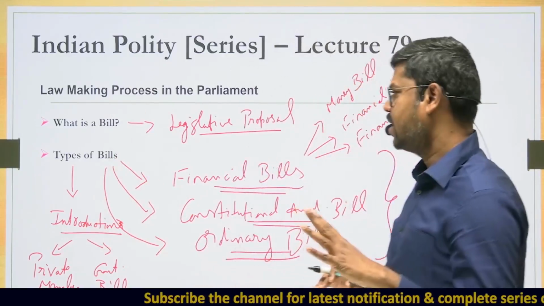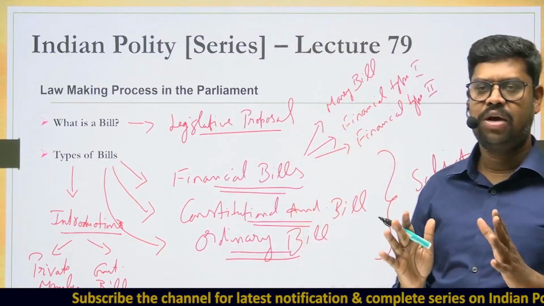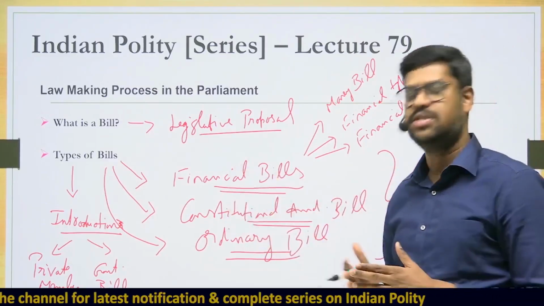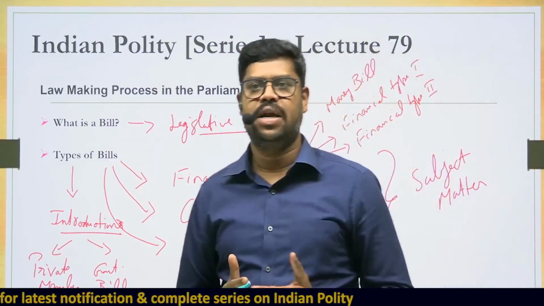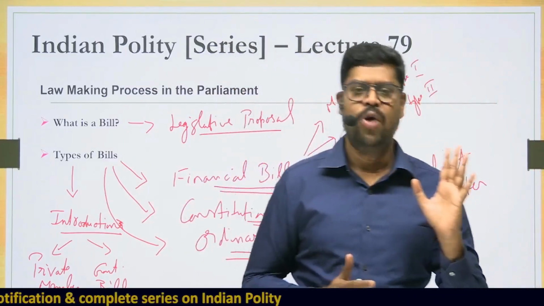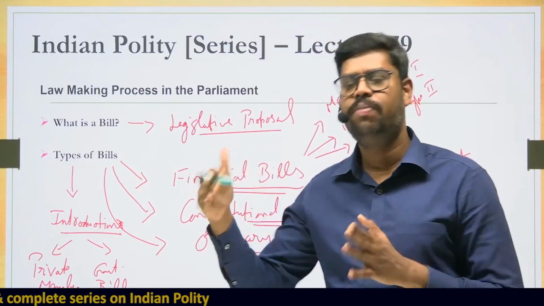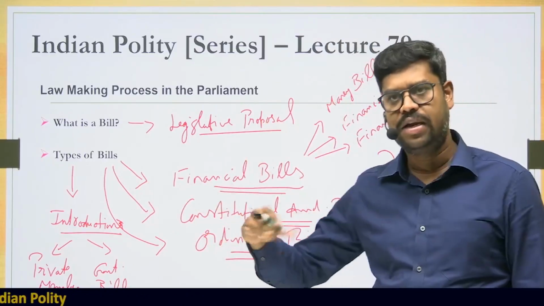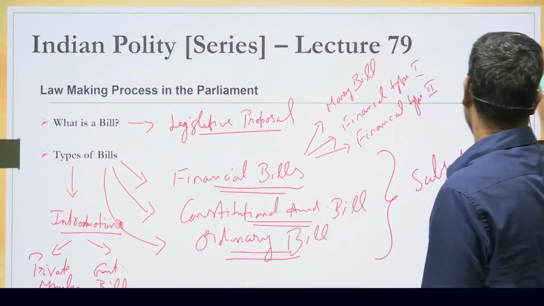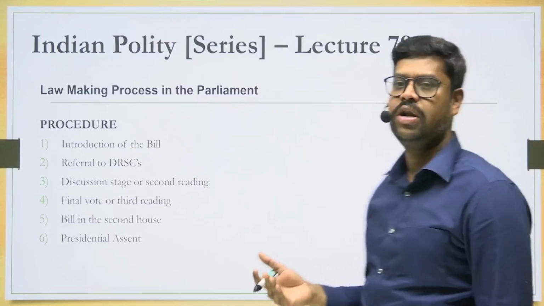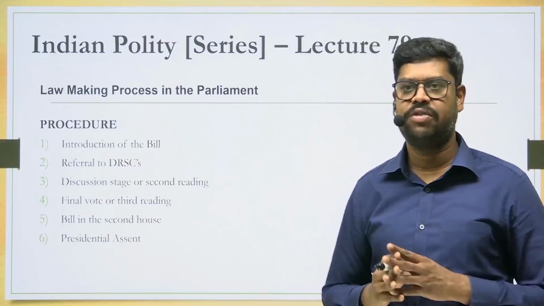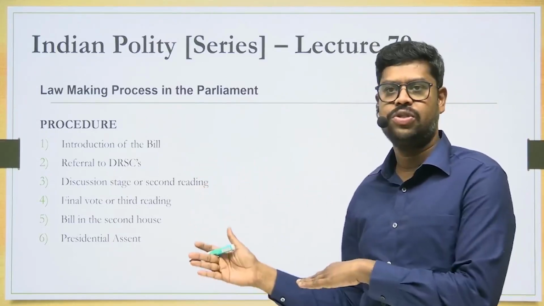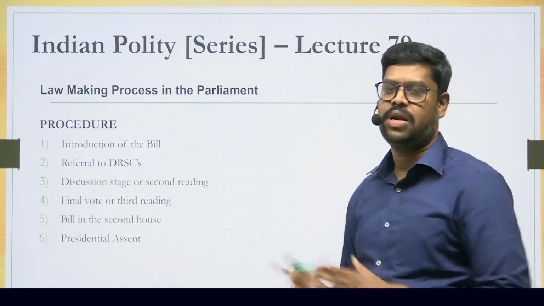Try to understand that this is the basic understanding you should have before we understand how a bill goes through different stages in the houses and then becomes an act. Now what you are going to understand is the procedure as to how a bill becomes an act. I'll discuss the subject matter of all these bills at a later stage. But first we'll understand the procedure for an ordinary bill: how a bill is introduced in the houses of parliament, what subsequent stages it undergoes, and then finally how the bill becomes an act.